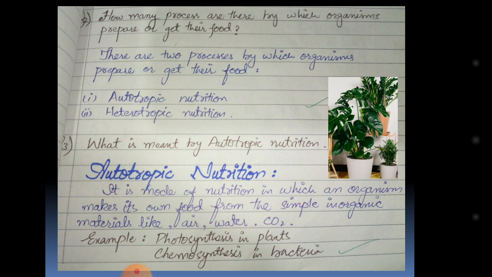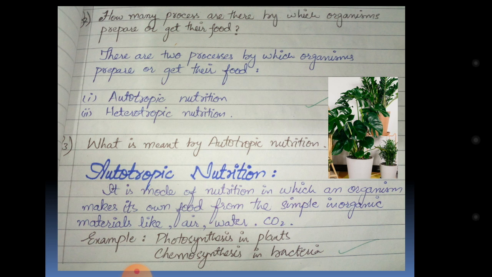It's self-forming food, like plants, which by the process of photosynthesis make their own food. They do not depend on other organisms for food. They simply use some inorganic materials like air, water, and carbon dioxide from the atmosphere, and go through the process of photosynthesis and make the energy which is required for them to grow.